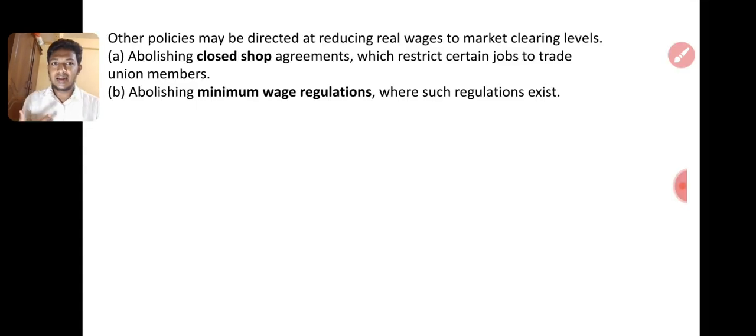Other policies may directly reduce real wages to market clearing, or abolish closed shop agreements which restrict certain jobs to trade union members. Means in tea plantations and rubber plantations, there is a control price there. You should pay at least 750 rupees per day for employment. For example, if there are unions there, the laborers who are working in the plantation company will get this price.